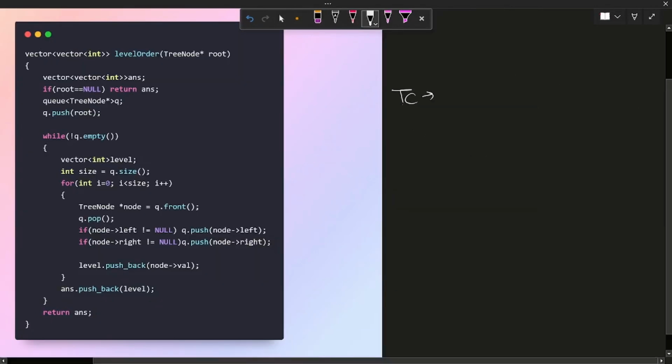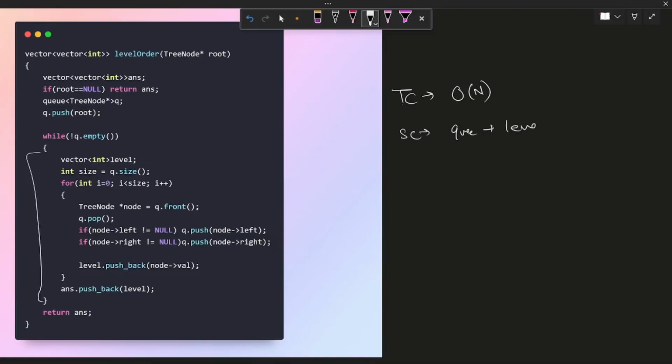Now for this code, the total time complexity will be, we have to iterate over all of the nodes in the tree, so it will be of the order O(n). And for the space complexity, we have the queue, we have the level vector, and we have the answer vector. For the queue we have a space complexity of O(n), and for the answer vector also we have a space complexity of O(n), and for the level vector we have another space complexity of O(n).